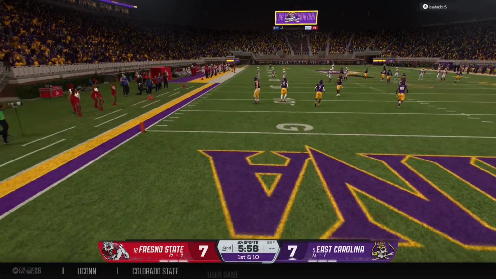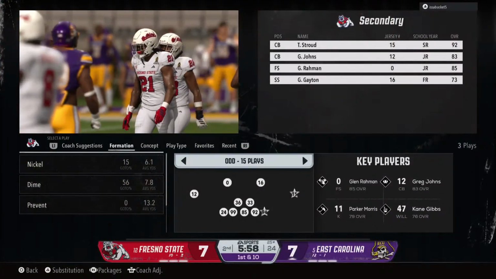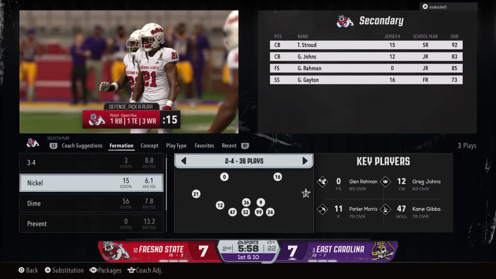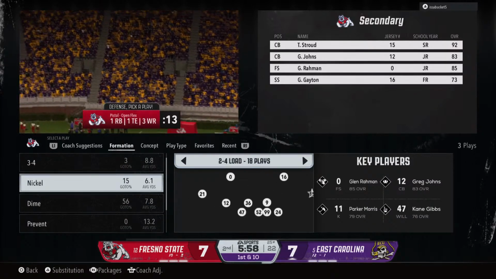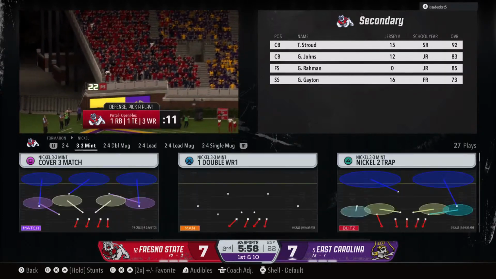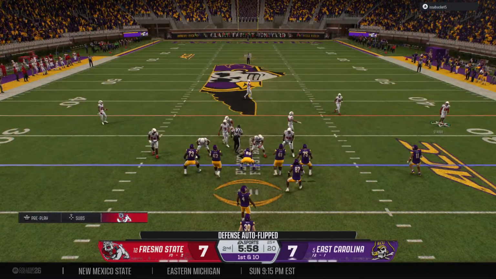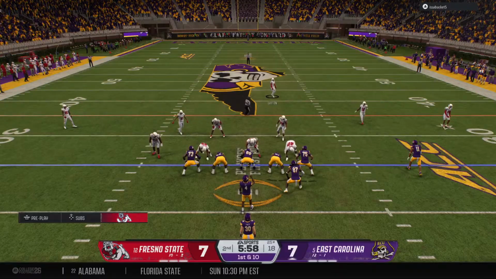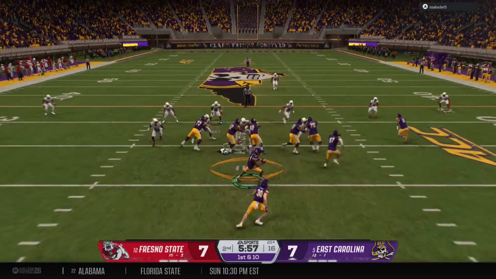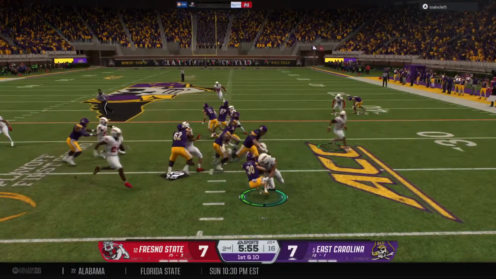The kickoff, a little too hot to handle, goes through the end zone for a touchback. East Carolina's offense heads back out on the field now. Their last possession was a beautiful, balanced touchdown drive. Can the defense come up with answers this time?